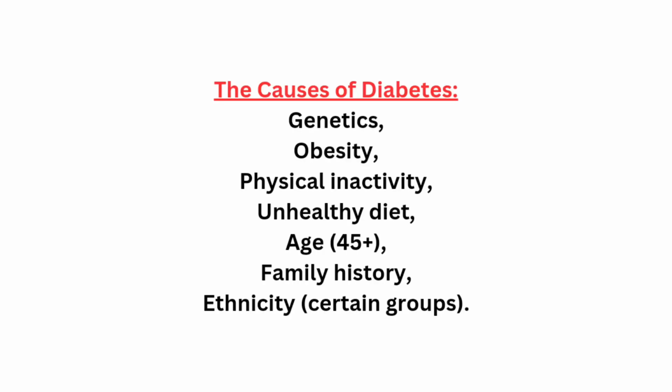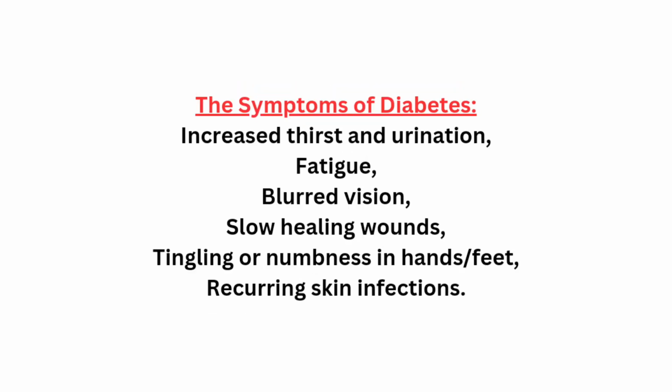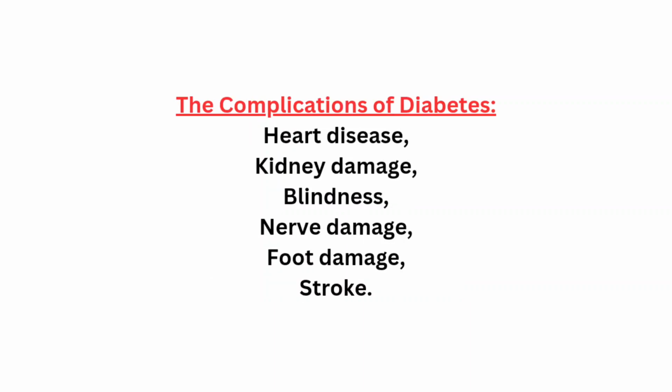The causes of diabetes: genetics, obesity, physical inactivity, unhealthy diet, age 45 plus, family history, ethnicity, certain groups. The symptoms of diabetes: increased thirst and urination, fatigue, blurred vision, slow healing wounds, tingling or numbness in hands, feet, recurring skin infections. The complications of diabetes: heart disease, kidney damage, blindness, nerve damage, foot damage, stroke.